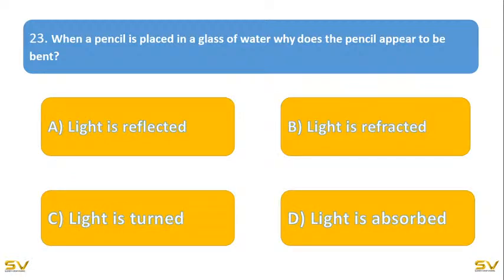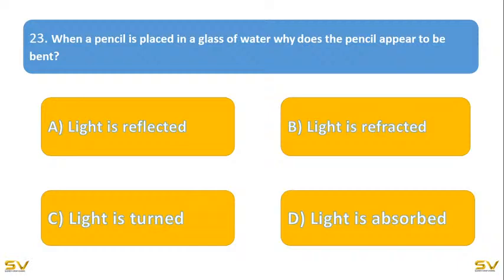Is it that light is reflected, or light is refracted, light is turned, or light is absorbed? What is the reason among the four?